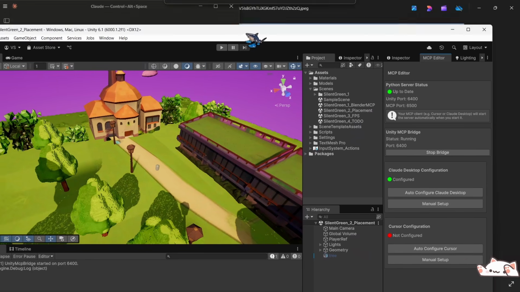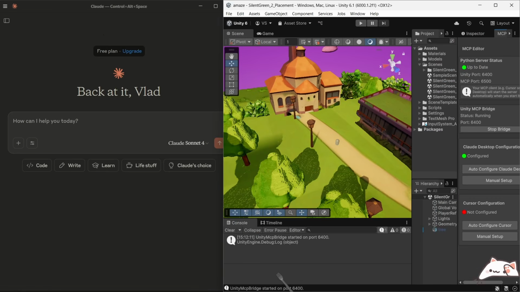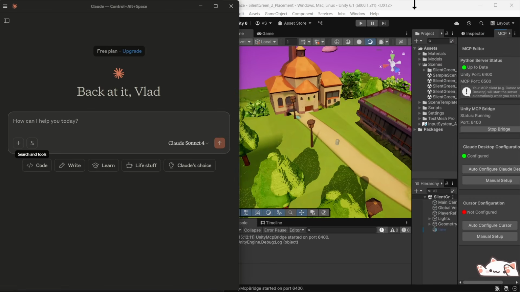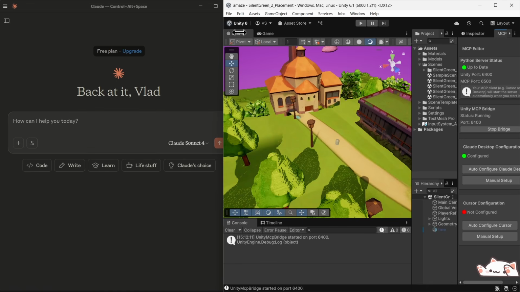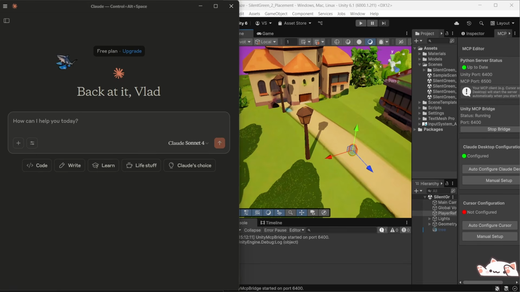We have Claude here on the left and Unity on the right, and Claude can tell Unity what to do. Claude basically should tell Unity, can you create a first-person controller on this object and set everything up? Let's try to do that.